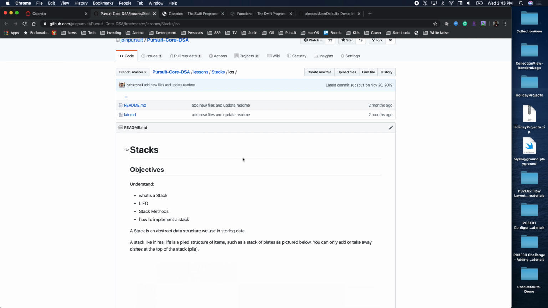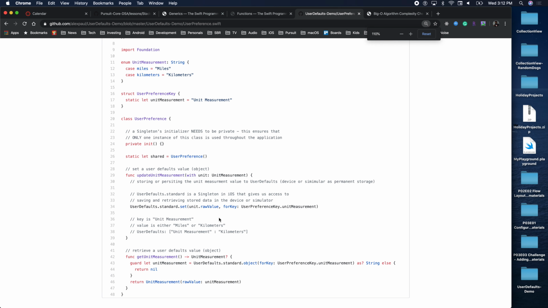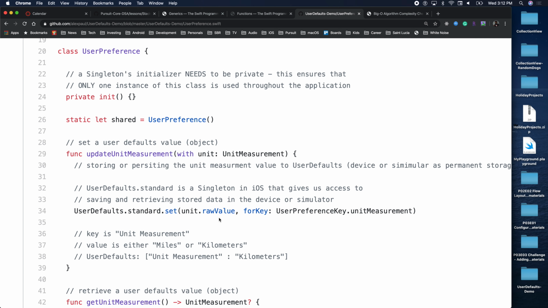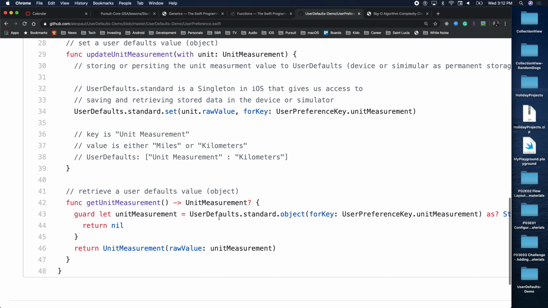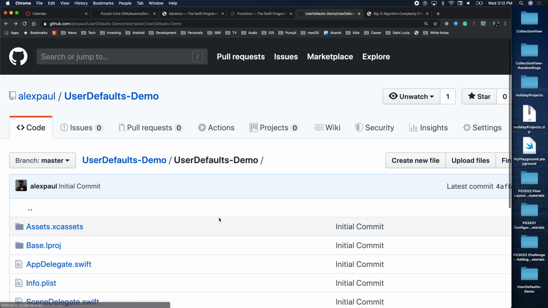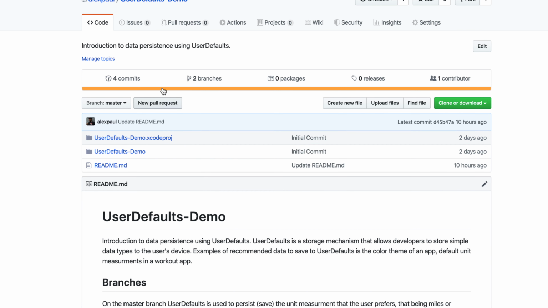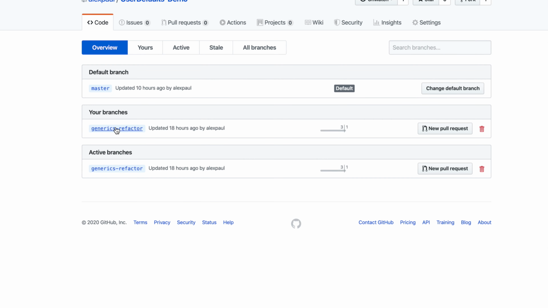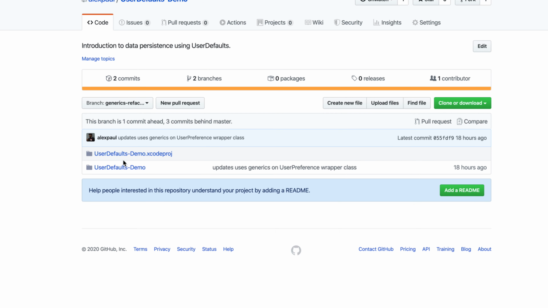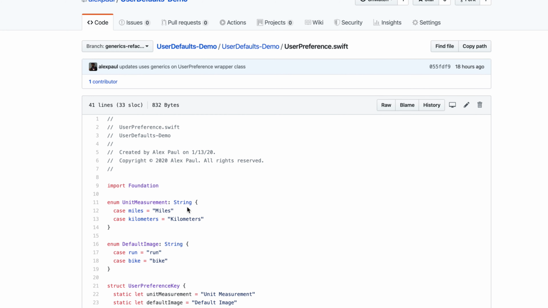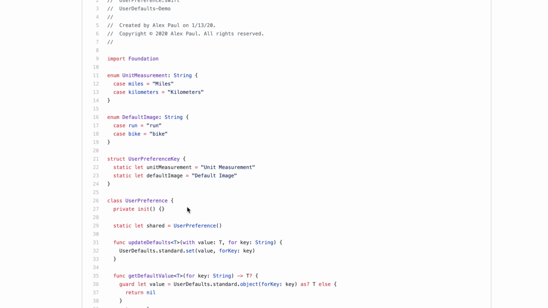But why I want to talk about this: if we go to the user preferences, and let me zoom in here. Can we see in the back? Okay. This is not what I want. One second. Branches, refactored branch. This is what I want here. So if I go to user preferences, I think the link on the repo, the link on the README, goes directly to this page, correct?